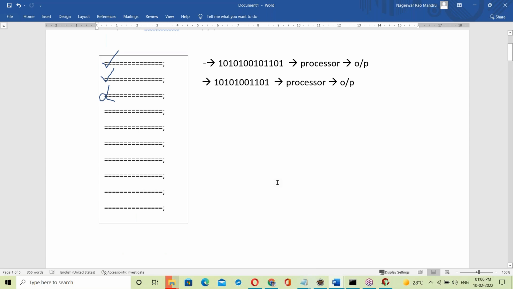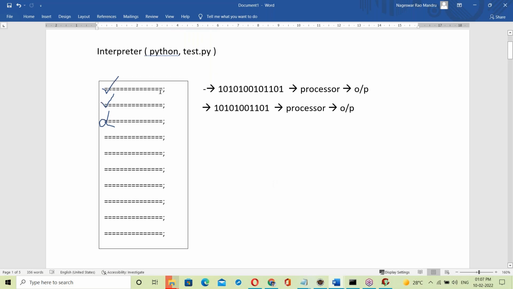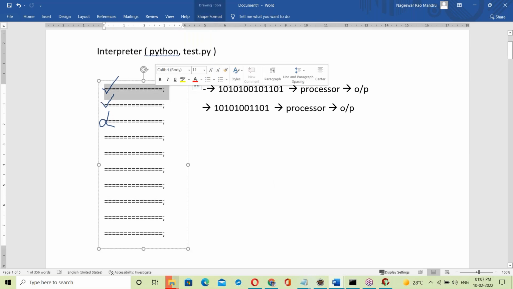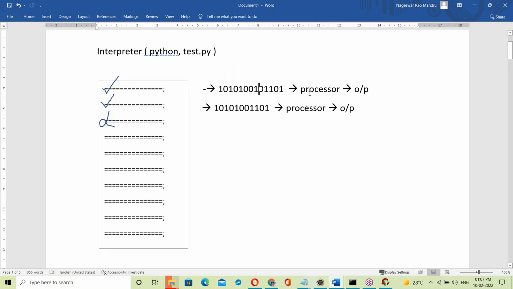At compile time, the whole program is compiled from top to bottom. If there is no error, it generates one dot class file. The dot class file executes line by line. The Java interpreter takes the first line, converts it to binary code and generates output. Even though it generates binary code, that is not exe. That is not exe format. Exe format is different, the binary code is different here.